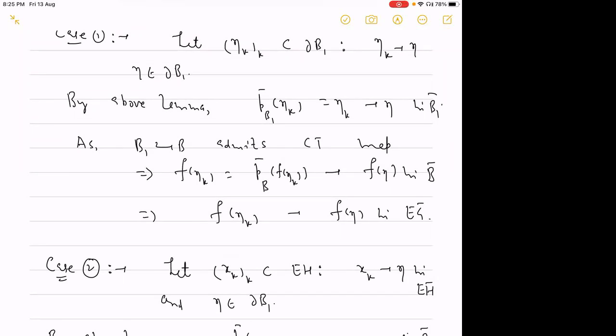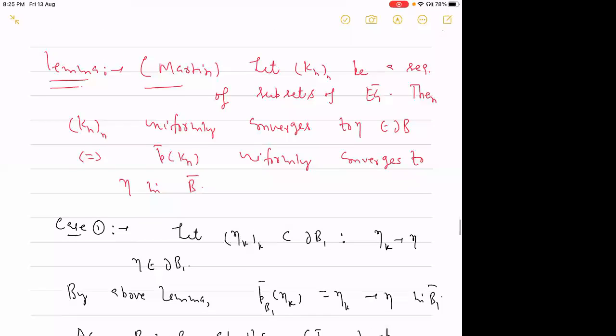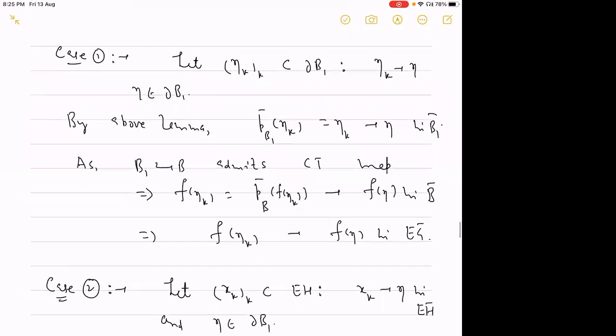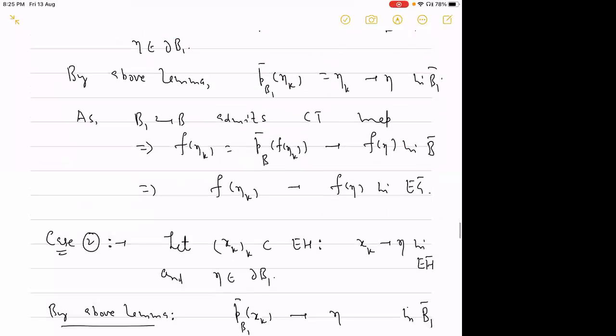And F of eta_k is nothing but the projection of F of eta_k on the universal cover of the bigger complex of groups. Then by invoking the above lemma, we see that F of eta_k is converging to F of eta in EG bar. So now we have the convergence in EG bar, the full compactification. So this was the first case.